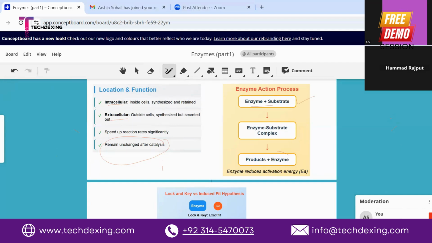I told you that the substrate binds with the enzyme's active site, and then the ES complex will form. After the reaction takes place, that ES complex converts substrate into products, and the enzyme can again be reutilized. The most important thing I want you, Hamad, to note down: most students confuse this and think that an enzyme activates a reaction, but this is not actually the case. Enzyme only reduces the activation energy required for initiating a reaction.